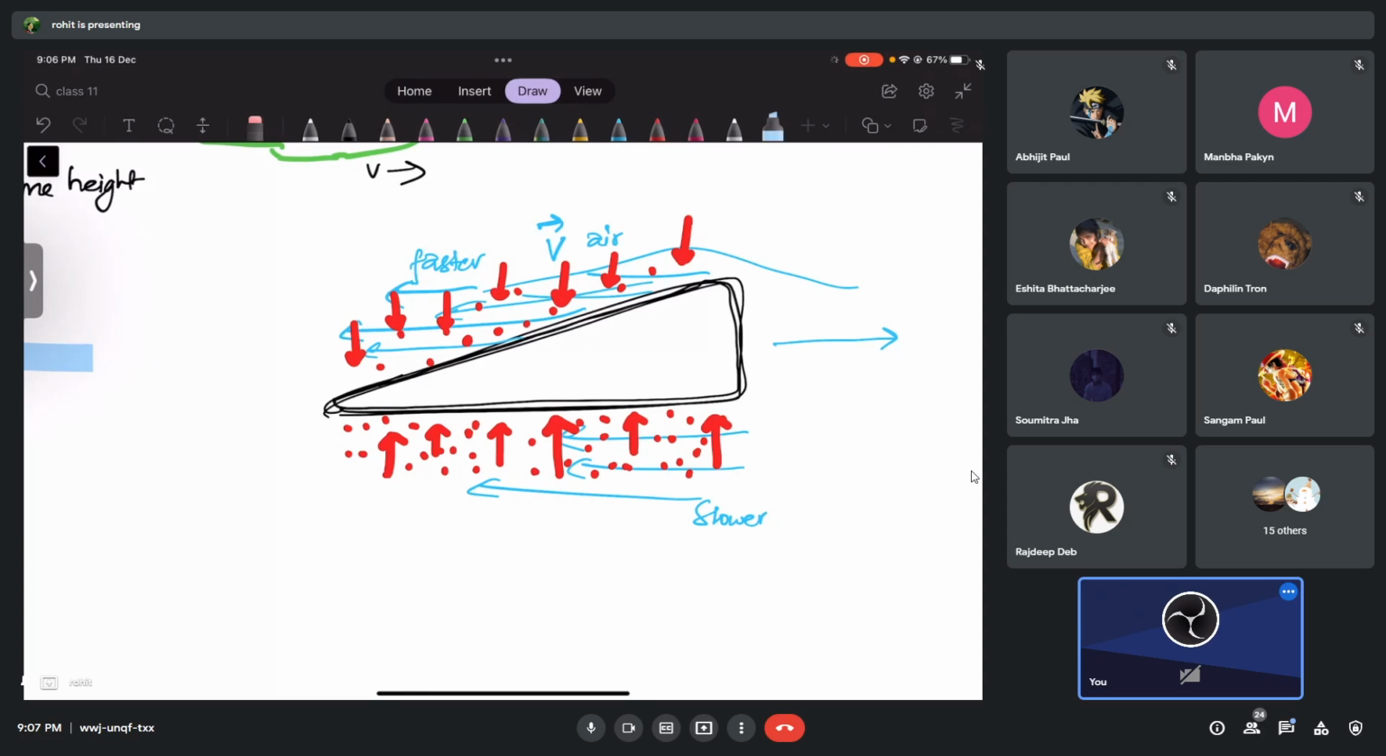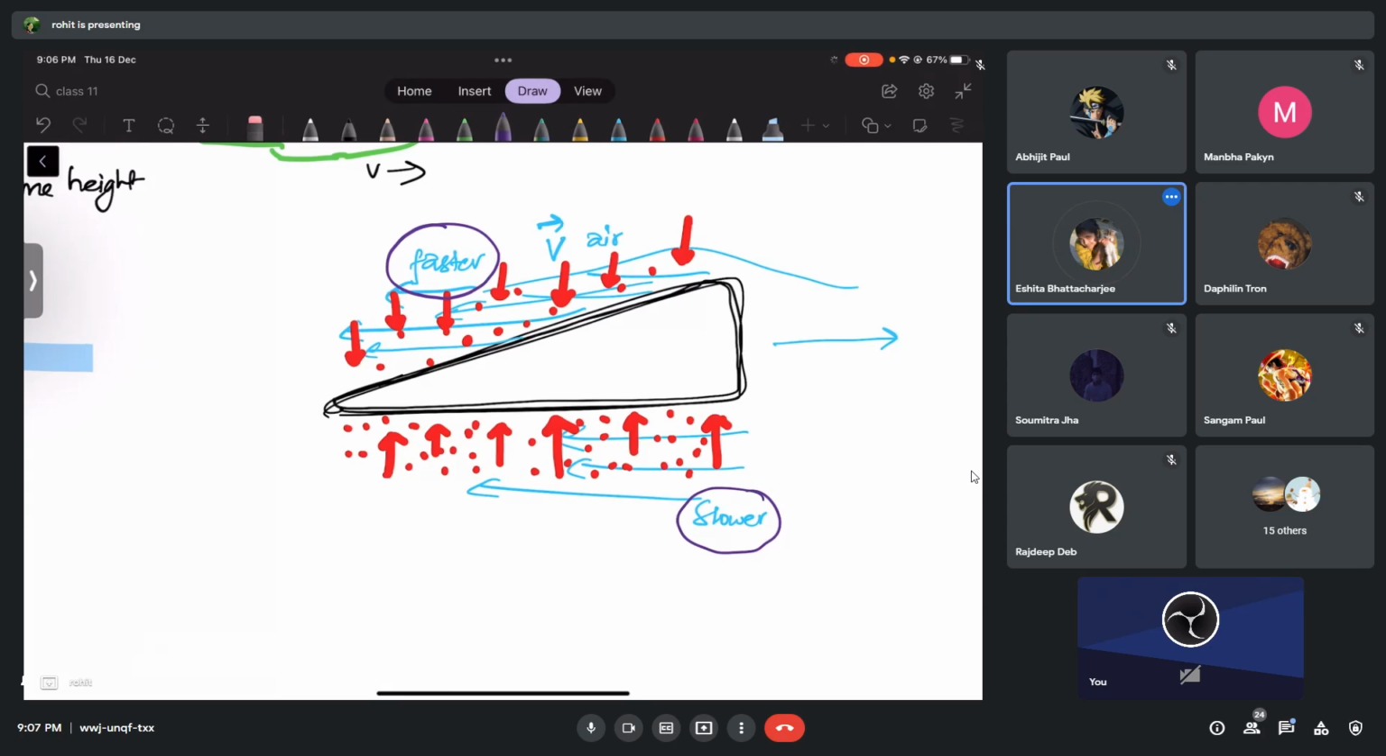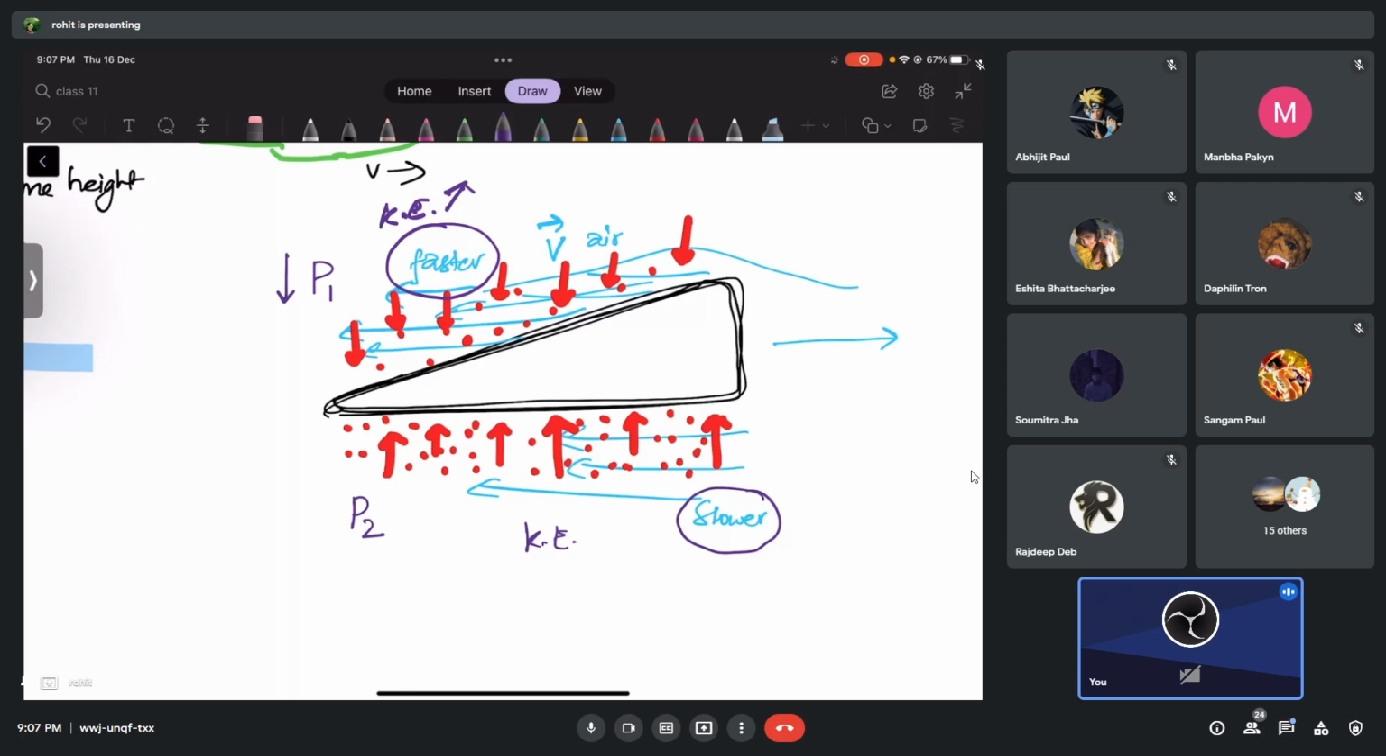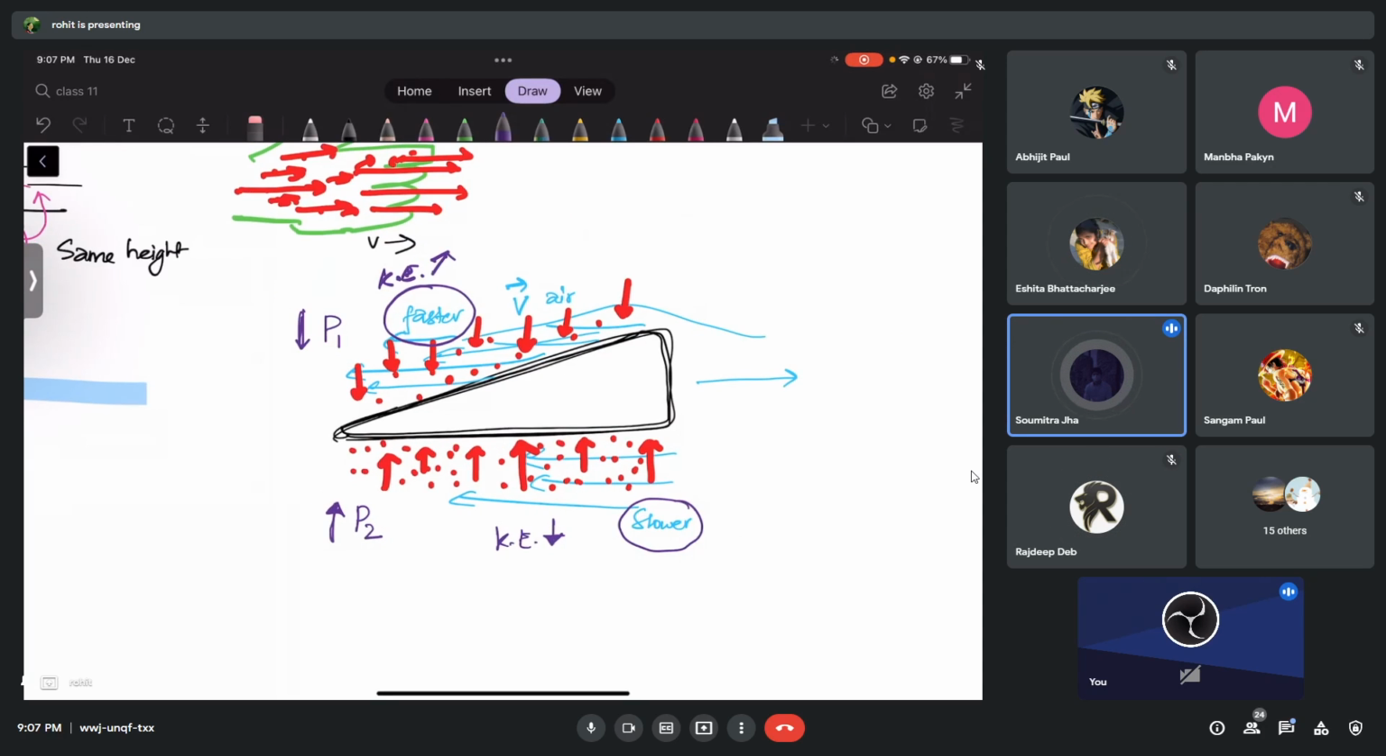As I told you just now, how are they designed? Here the air molecules move faster, and here the air molecules move slower. So now tell me, P1 and P2, which pressure do you think is large? P2. Here the kinetic energy is same or high? High. So here the pressure energy will be what? Lower. And here the kinetic energy is high or low? Low. So here the pressure energy will be high or low? Higher. So now do you understand why the aeroplane will go up?